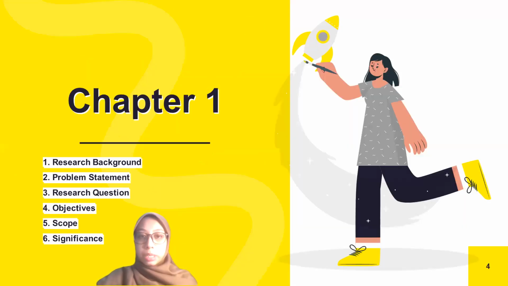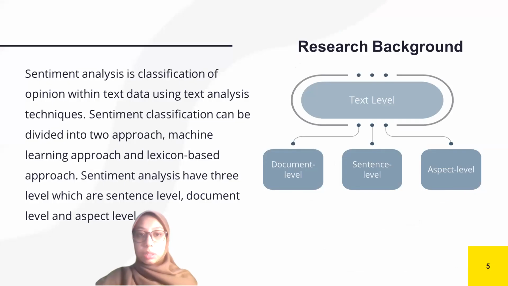Let's start with chapter 1. I will introduce the research background, problem statement, research question, objective, scope, and lastly the significance. First of all, sentiment analysis is a classification of opinion within text data using text analysis techniques. It can be divided into two approaches, which are machine learning and lexicon based. For these two approaches, there are three levels: document level, sentence level, and aspect level.